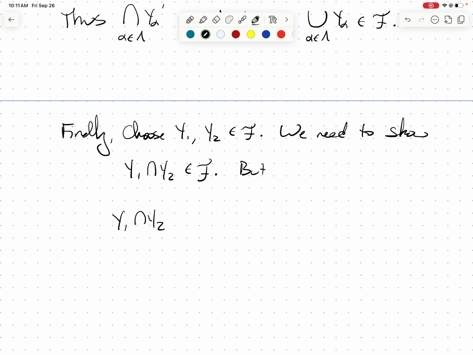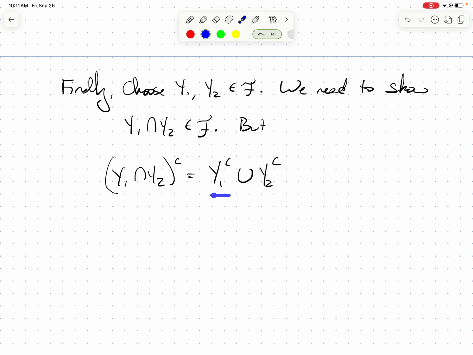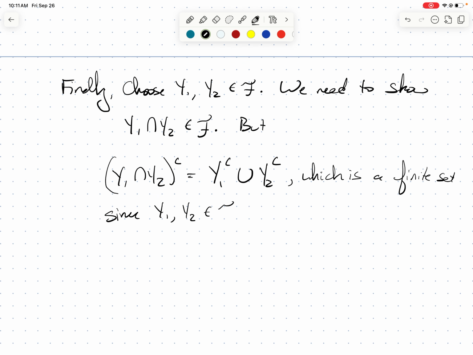The complement of y1 intersect y2 is actually the same trick. That's the same as y1 complement union y2 complement. I'm using De Morgan again the other way. And we know this is finite because y1 is open, and we know this is finite because y2 is open. So the union is a finite set since y1 and y2 are open.